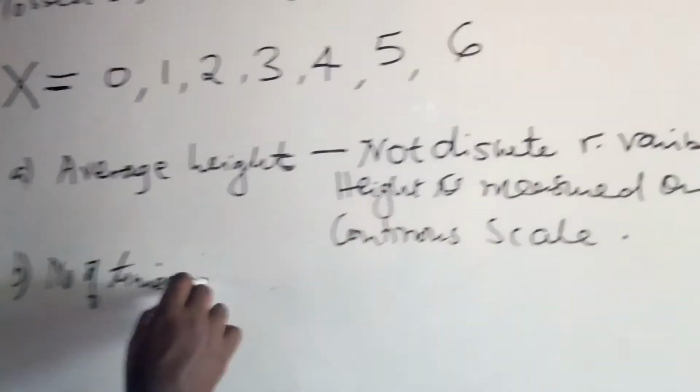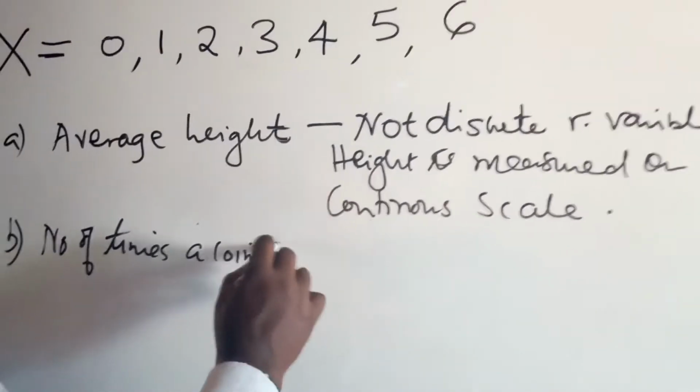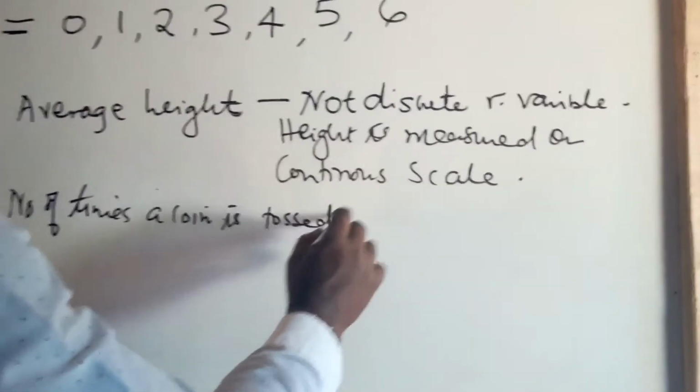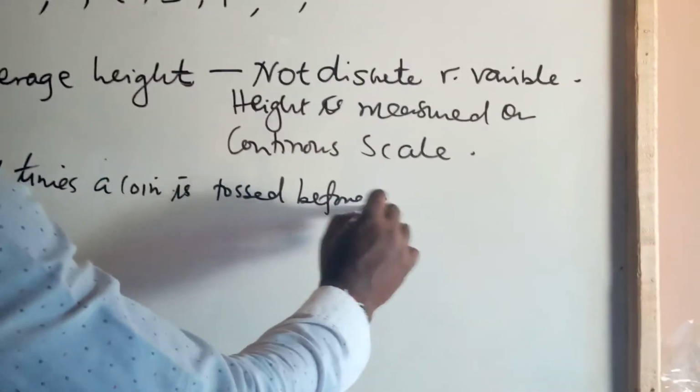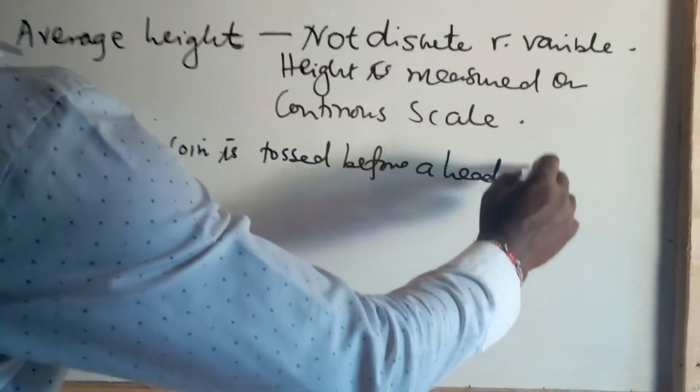The number of times a coin is tossed before a head appears.